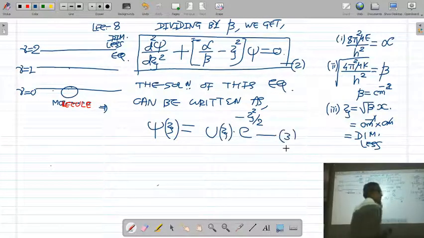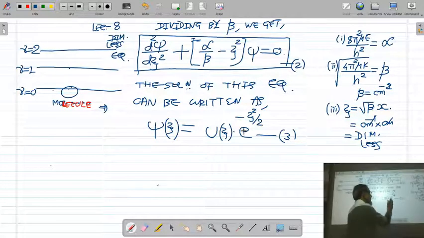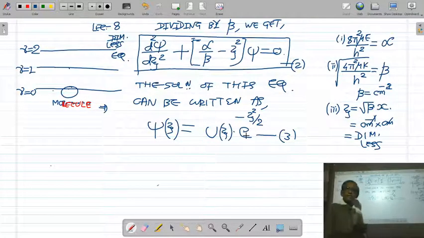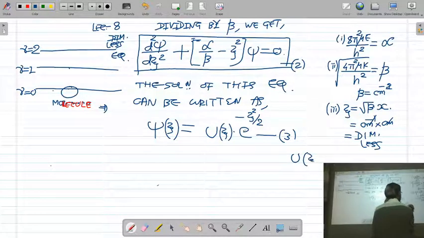So this is the solution. Please remember it. The solution of this equation can be written as psi is equal to e raised to minus xi square by 2. As I told you, this equation has two solutions. e raised to plus xi square by 2 is not acceptable, and e raised to minus xi square by 2, the other solution, is acceptable. That is why we have included only e raised to minus xi square by 2. And we have introduced one unknown polynomial u of xi. So here u of xi is an unknown polynomial.